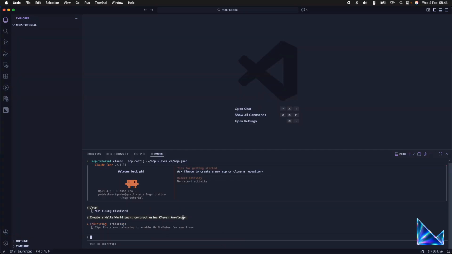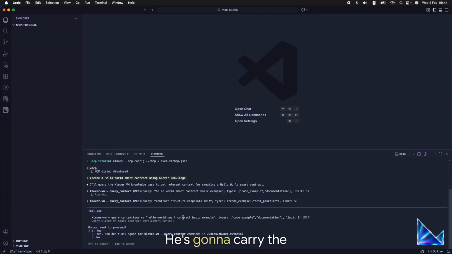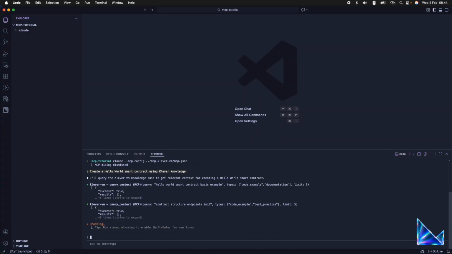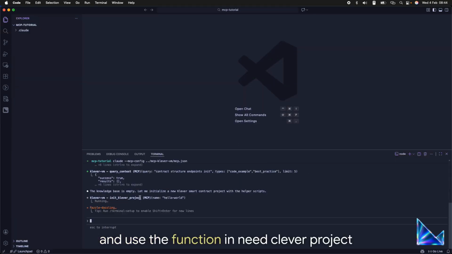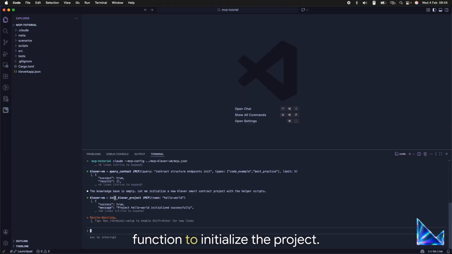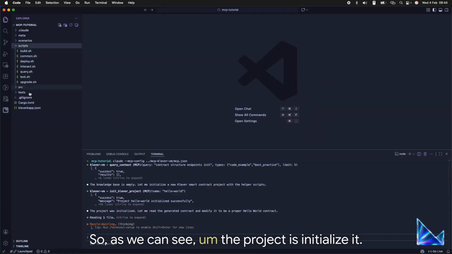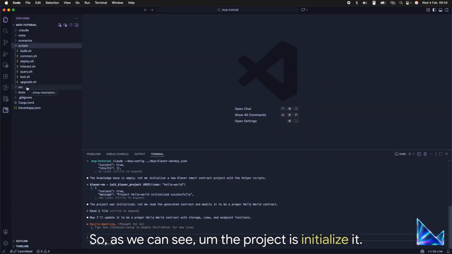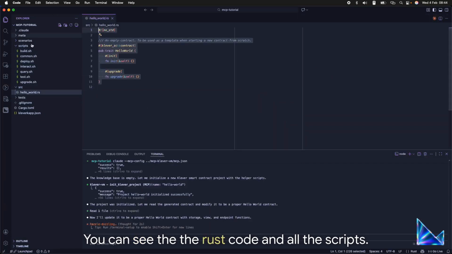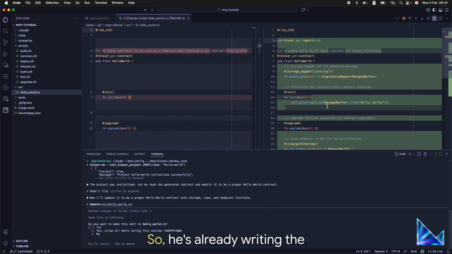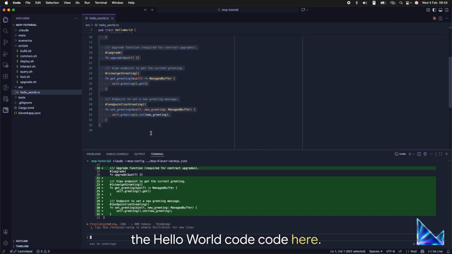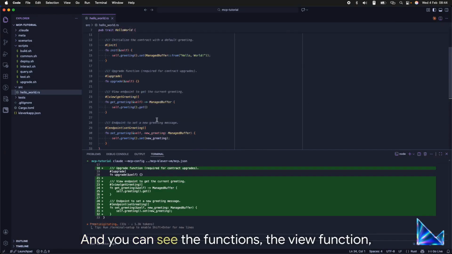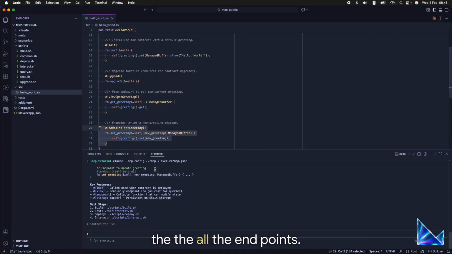Okay. He's going to carry the examples and use the Klever project function to initialize the project. So as we can see, the project is initialized. You can see the Rust code and all the scripts. So he's already writing the hello world code here, and you can see the functions, the view function, all the endpoints.